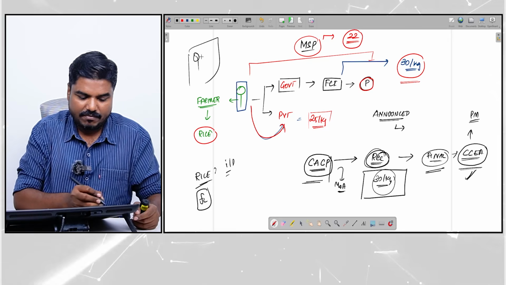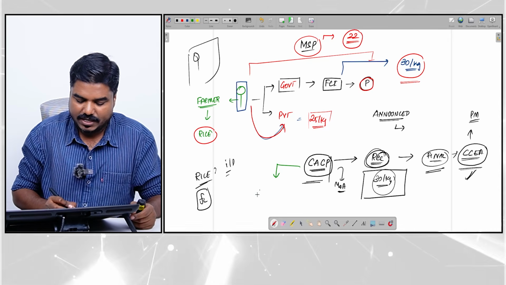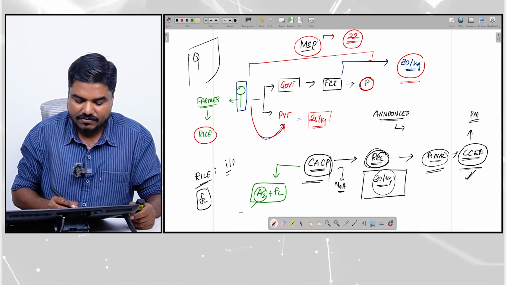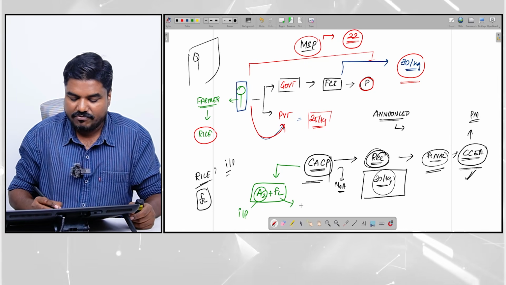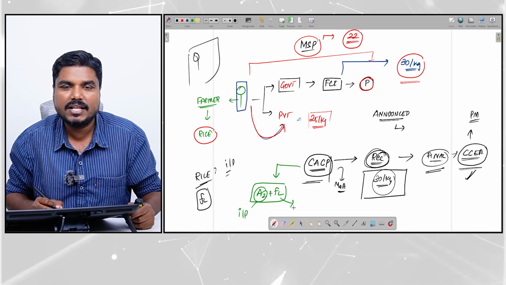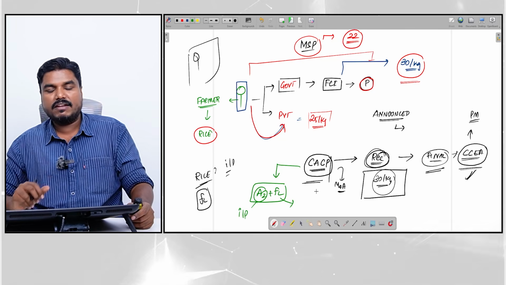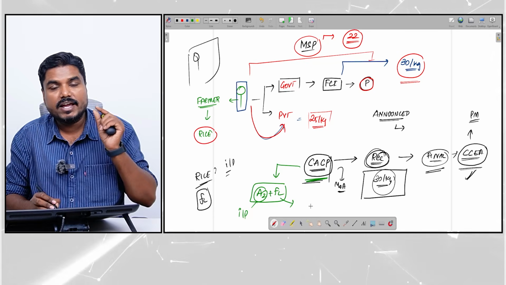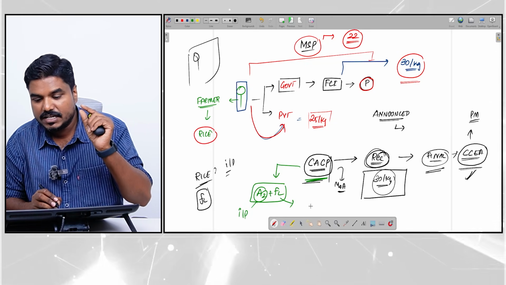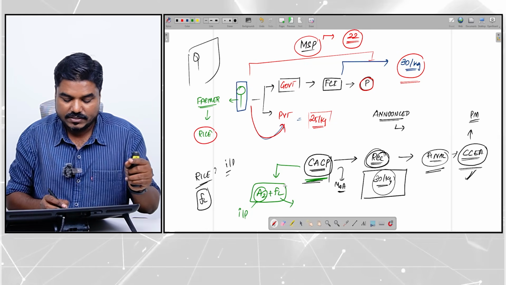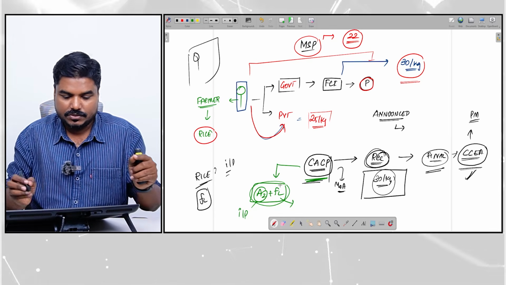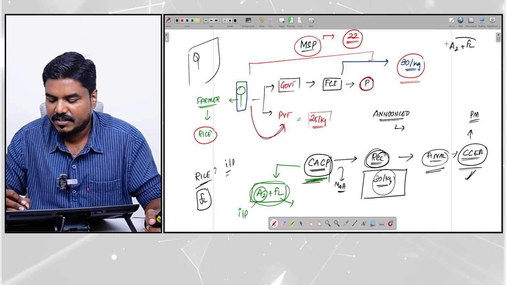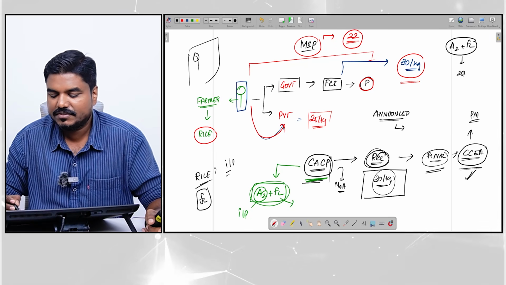So CACP uses a formula called A2 plus FL. Here A2 refers to input cost, and FL refers to unpaid family labor. Usually, while recommending the amount, they will use this A2 plus FL formula. Let's assume the A2 plus FL cost is 20 rupees.